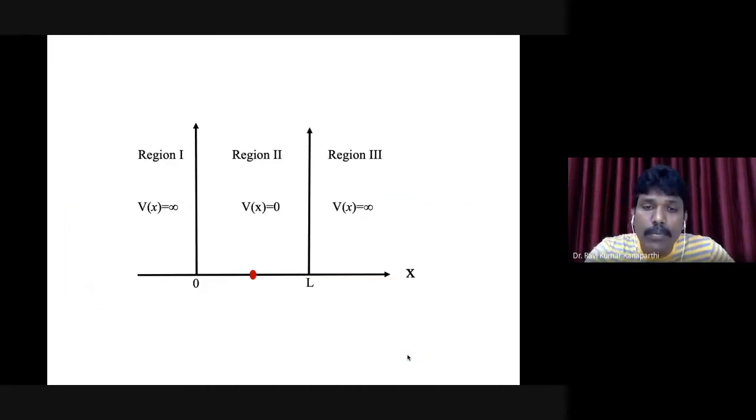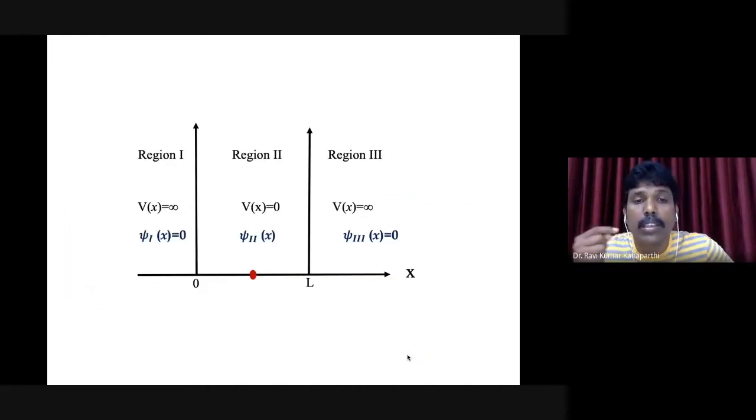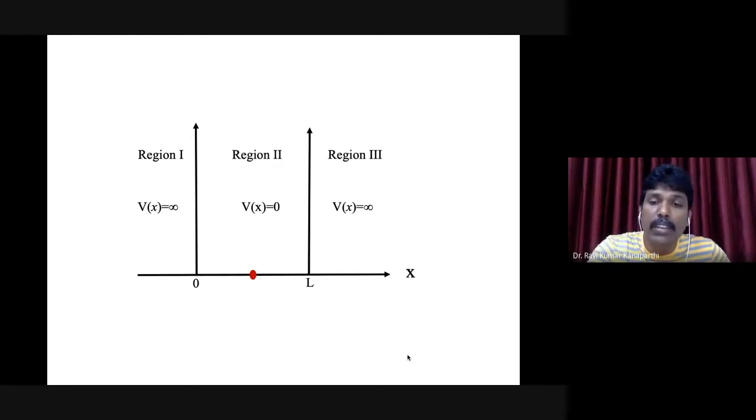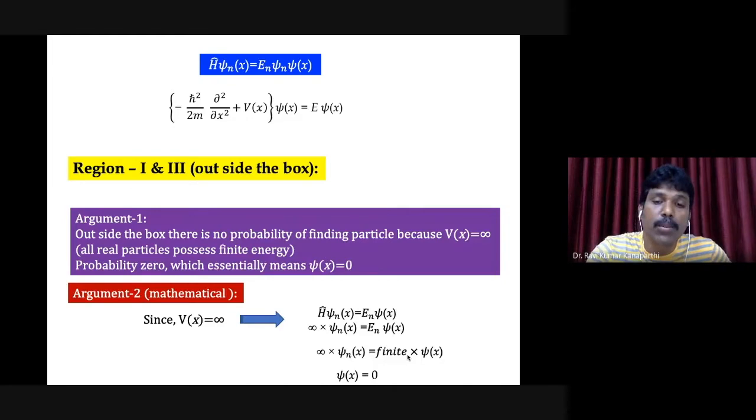Then we found the solutions. Here the wave function is 0. If the wave function is 0, then naturally the eigenvalue also has to be 0 according to this expression. The wave function is 0, so in both places you have 0. When you multiply any quantity with 0, it will definitely be 0.